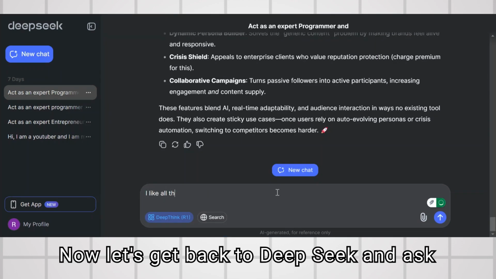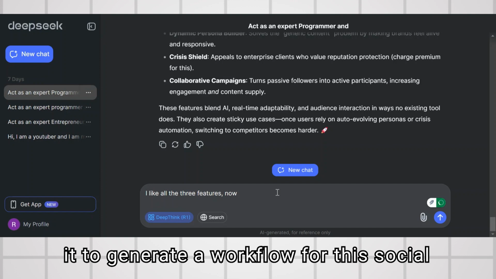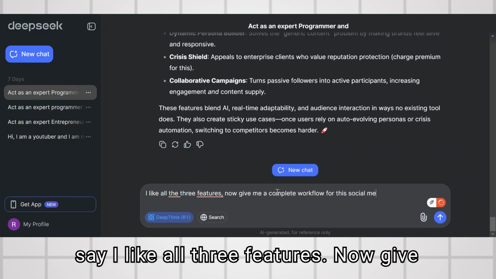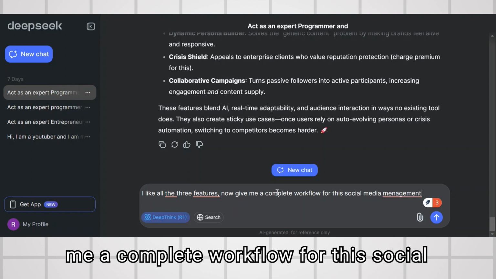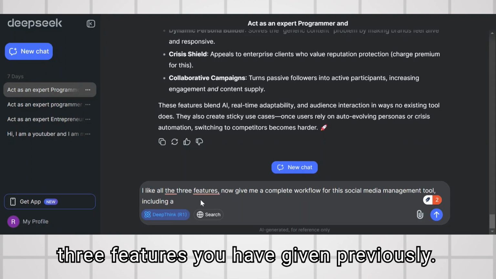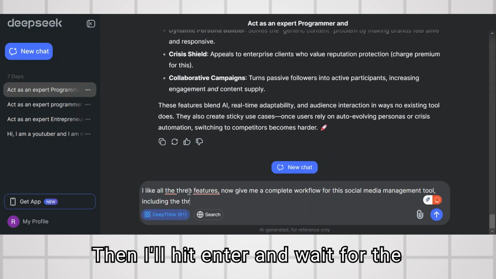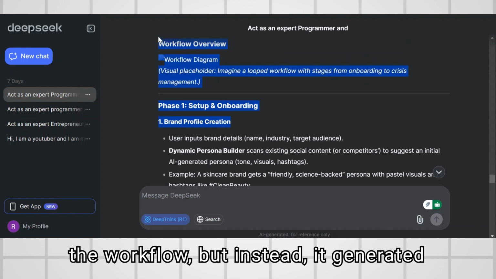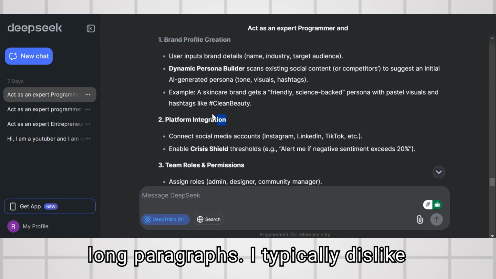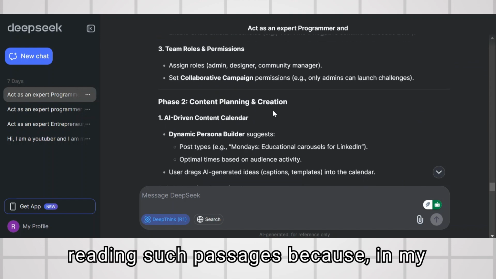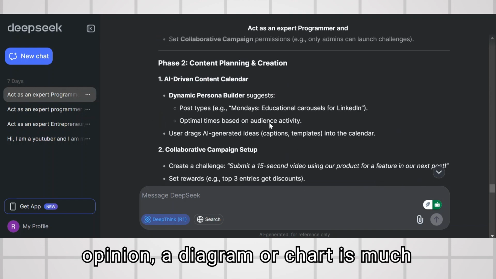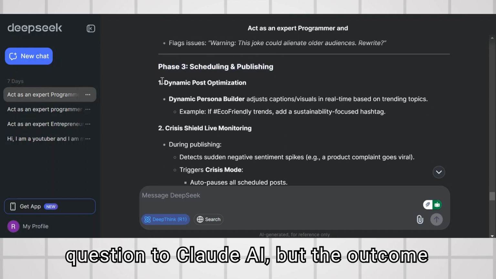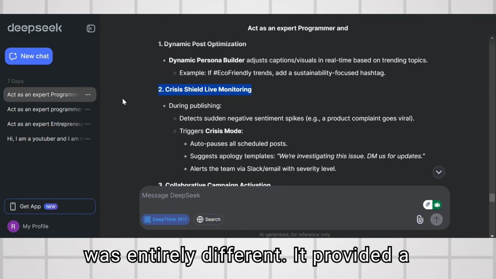Now, let's get back to Deepseek and ask it to generate a workflow for this social media management tool. So, basically, I'll say, I like all 3 features. Now give me a complete workflow for this social media management tool, including the 3 features you have given previously. Then I'll hit enter and wait for the response. What I expected was a visualization of the workflow, but instead, it generated long paragraphs. I typically dislike reading such passages because, in my opinion, a diagram or chart is much easier to understand than a written explanation. I remember asking the same question to Claude AI, but the outcome was entirely different.